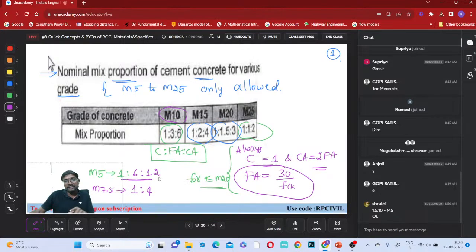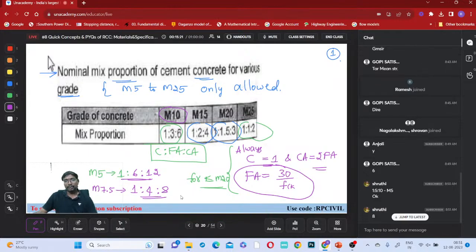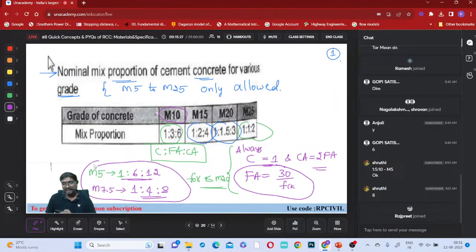If 1, 6 to 12 is there, you select that, or if 1, 5, 10 is there nearby, you select that, okay? To get this fine aggregate nearby, we are using this. Don't worry. M7.5, you can say 1, 4, 8. So you remember this formula and you get the value of this fine aggregate, right?